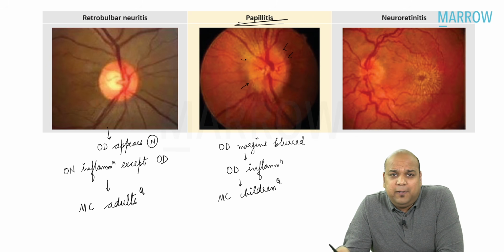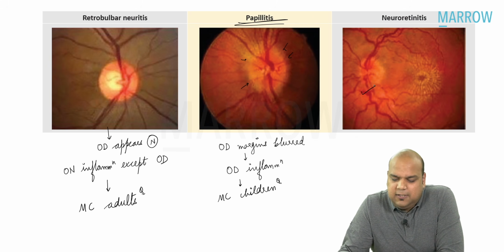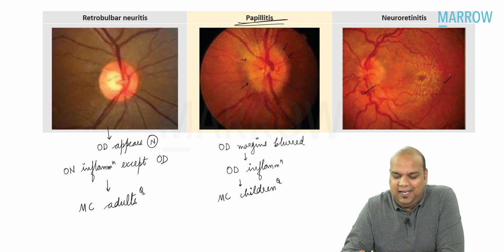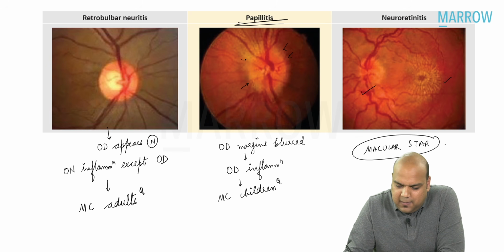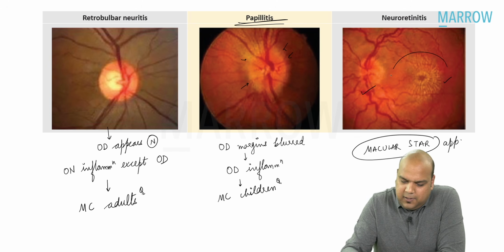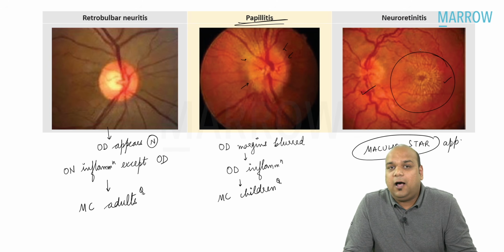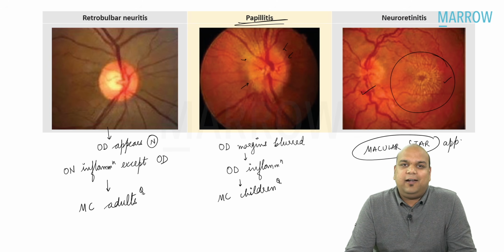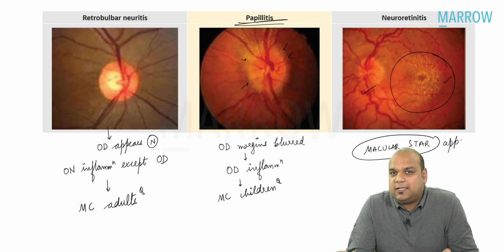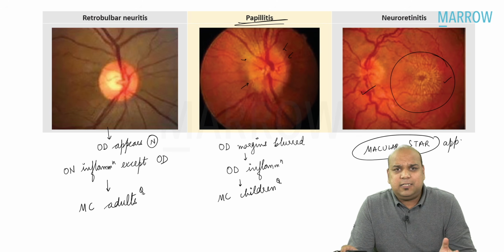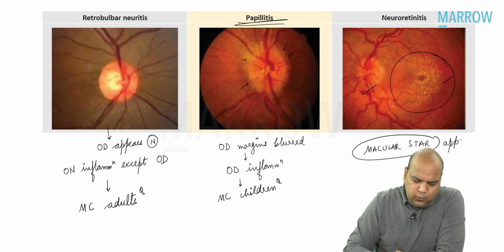Neuroretinitis, the third type, everybody. In neuroretinitis, the optic disc is inflamed as well as the macula, and the macula gets this peculiar appearance, as you will be able to see in this image, which is called the macular star appearance. Please remember, neuroretinitis is an important cause of macular star appearance. Now, once we know the types and the clinical features, everybody, what we should know is the treatment.